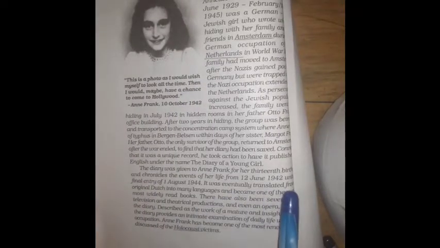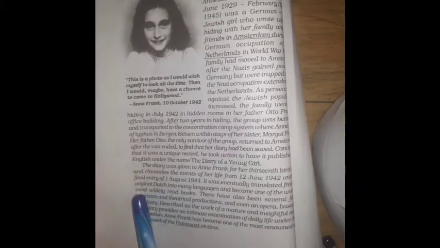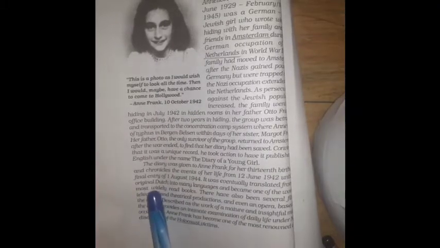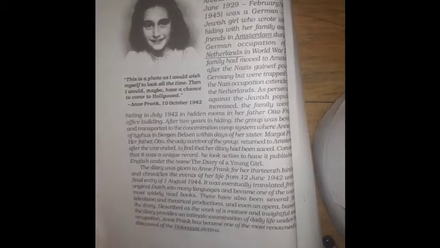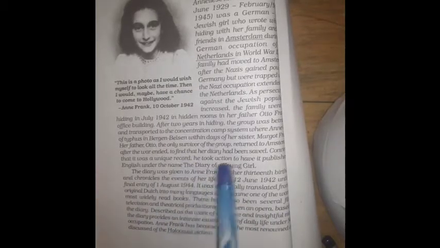This diary was originally written in Dutch, and it has become one of the most widely read books. There have also been several films, television and theatrical productions, even an opera based on this diary written by Anne Frank.